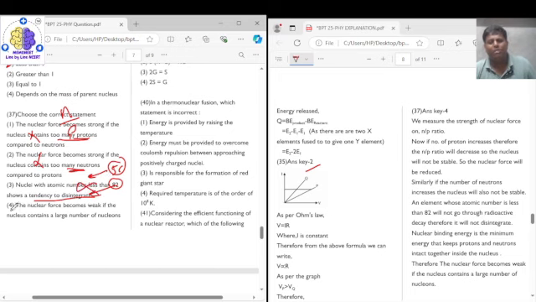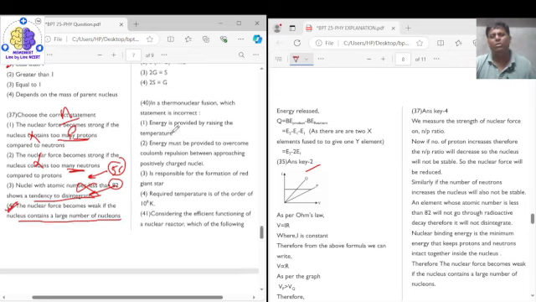So what we are left with is option 4, that is, the nuclear force becomes weak if the nucleus contains a larger number of nucleons. If a nucleus contains a larger number of nucleons, definitely its mass number is getting higher and higher, and nuclei of higher mass number are more likely to be unstable. Therefore, the correct statement is option 4. Question number 37, the correct answer is option number 4.